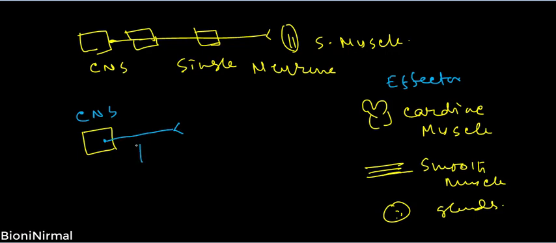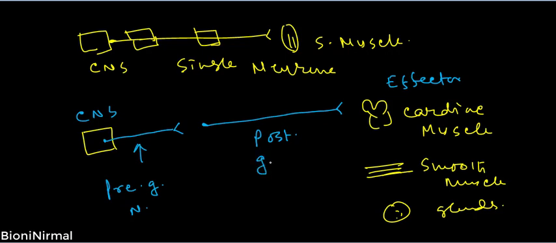The first is known as the preganglionic neuron, and the second is the postganglionic neuron. The preganglionic neuron is myelinated and the postganglionic neuron is non-myelinated.